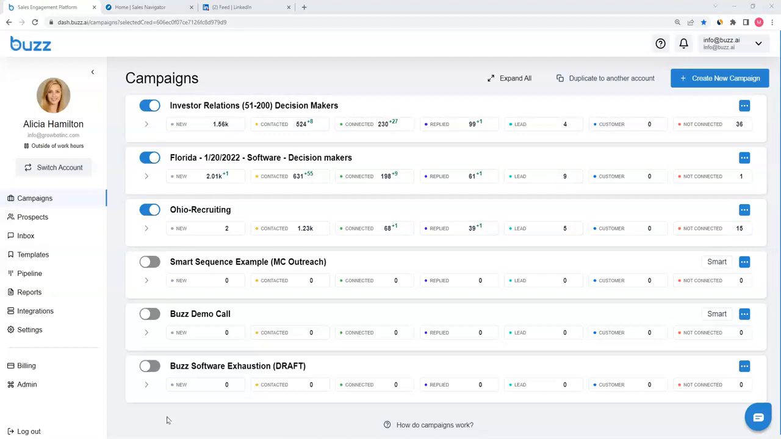In order to do that, we start with campaigns. Campaigns are essentially the who we want to target, how do we want to get in front of them, and what kind of messages do we want to present. Again, we leverage a multi channel strategy, LinkedIn and email. Let's take a look at how we do that.